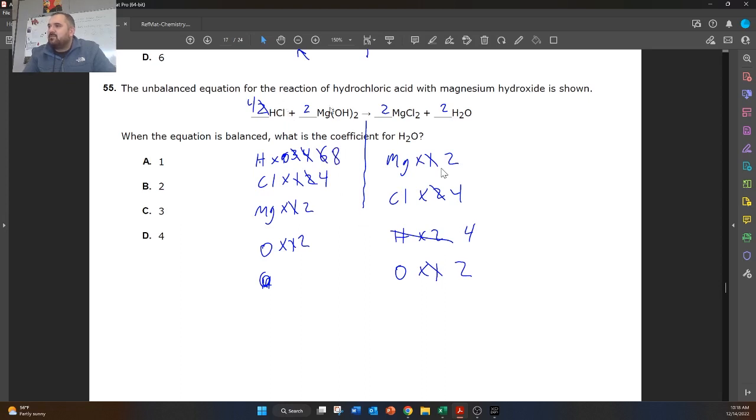We have 8 hydrogens. So now we come back to this side. We need to multiply this H2O by 4. That's going to give us 8 hydrogens here. It's going to give us 4 oxygens. And then we need to come back here, put a 4 in front of this. So now we have 4 magnesiums and 4 hydrogens. Okay, I've been doing this wrong because this oxygen multiplies by 2. So we actually have 8 hydrogens here. All right, so this needs to stay at 2, which means magnesium should stay at 2, and oxygen would stay at 2.